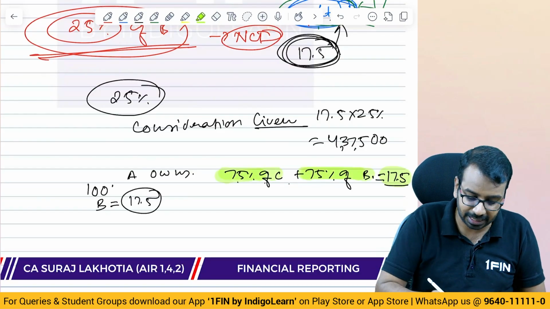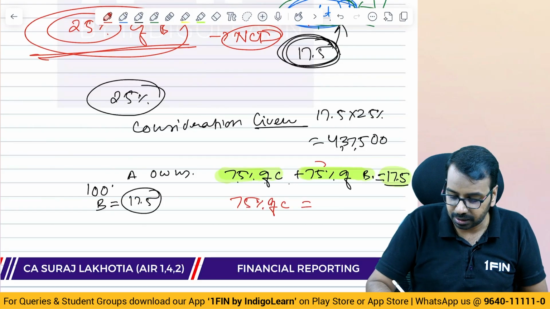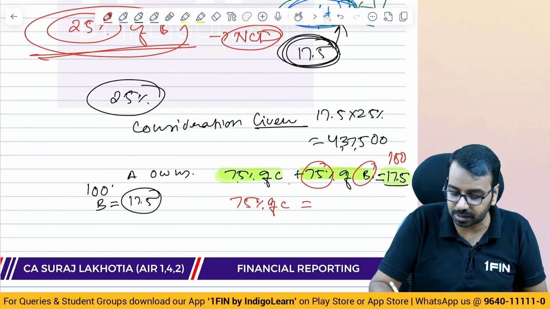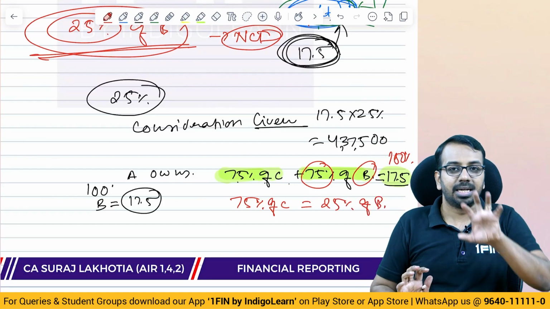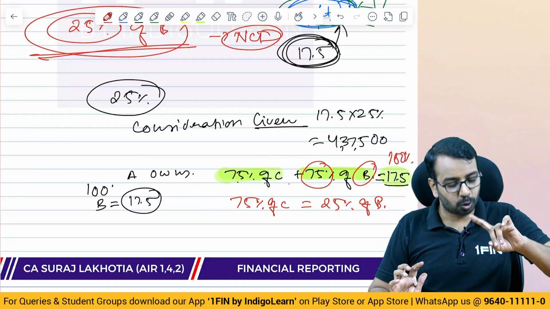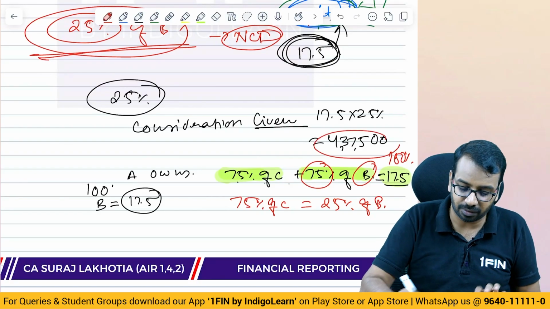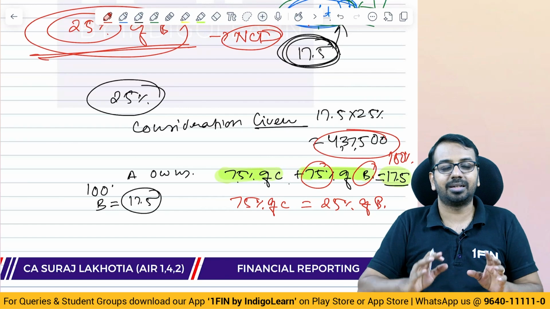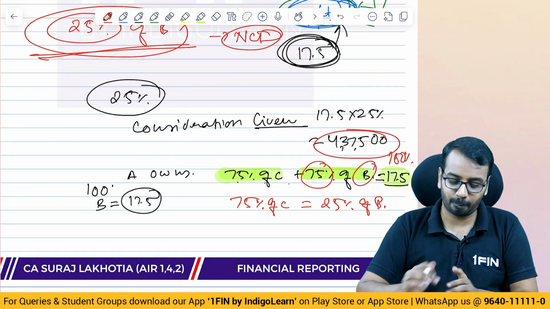So, basically, can I say 75% of C is equal to 25% of B. That is what has happened. So, consideration that has been given is 25% of B, which is 437,500. If you understand this, rest of the question is not very difficult to solve.